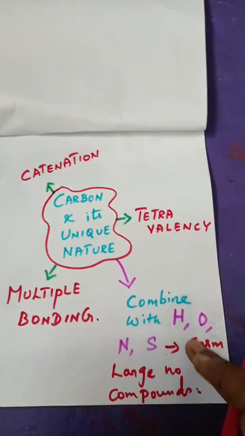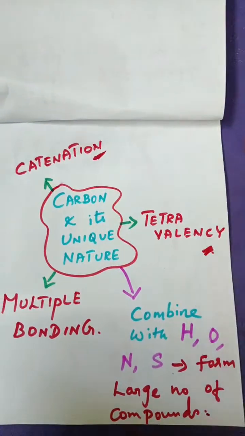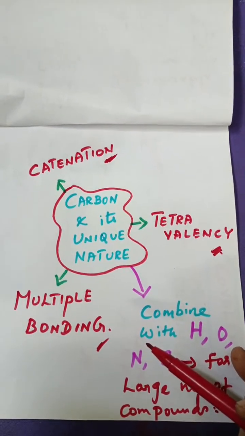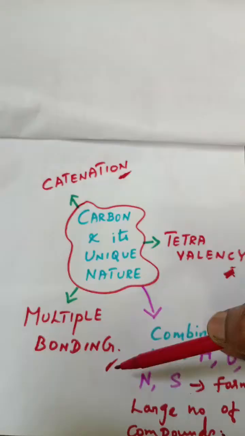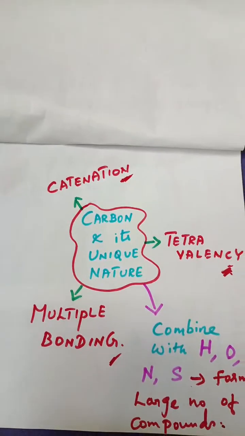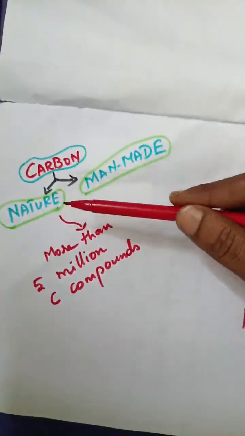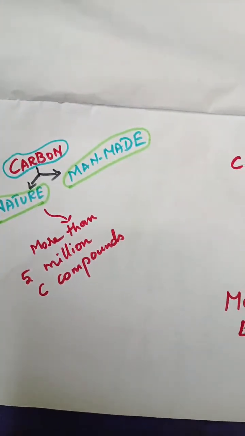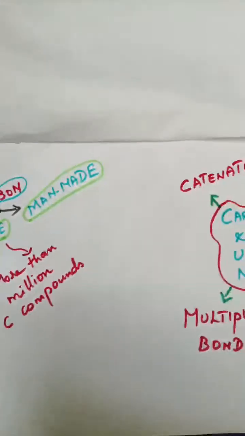So carbon has the catenation property, the tetravalency property, and the multiple bonding property. What is catenation, what is tetravalency, and what is multiple bonding? Let me explain one by one in the upcoming session. We studied now that carbon compounds are both natural as well as man-made, and there are more than 5 million carbon compounds available. This is the introduction part I am going to share today.